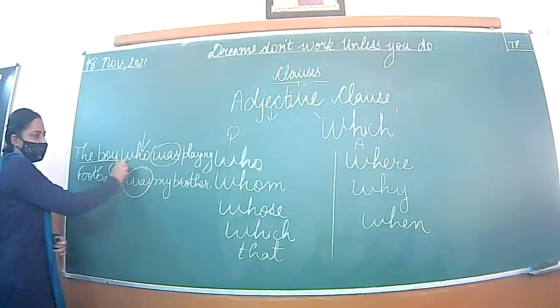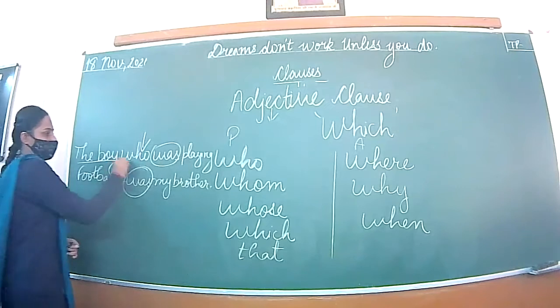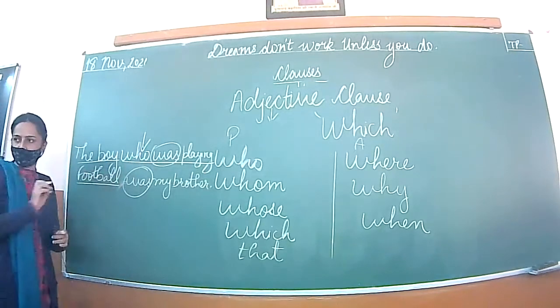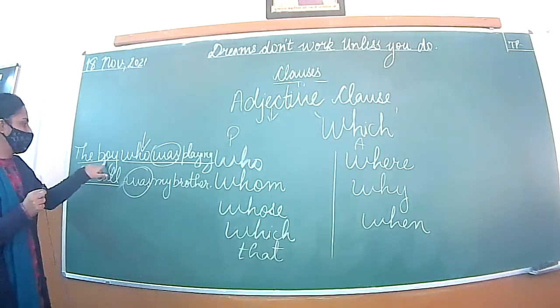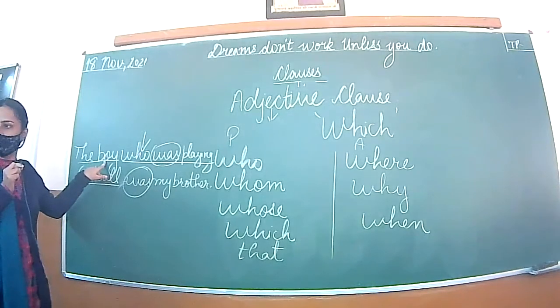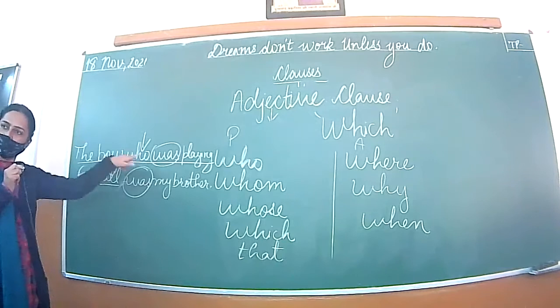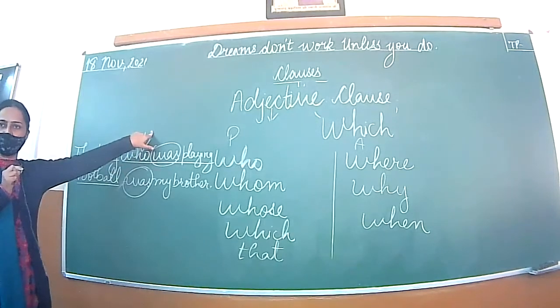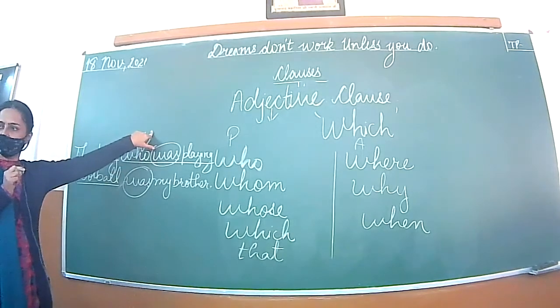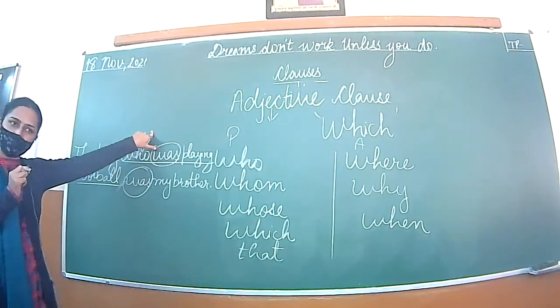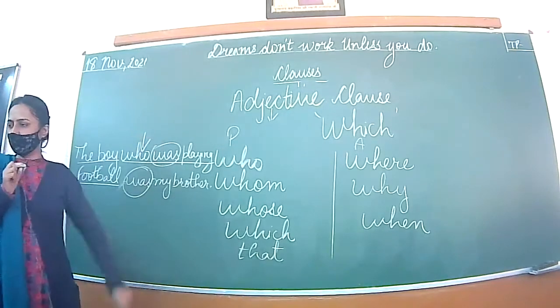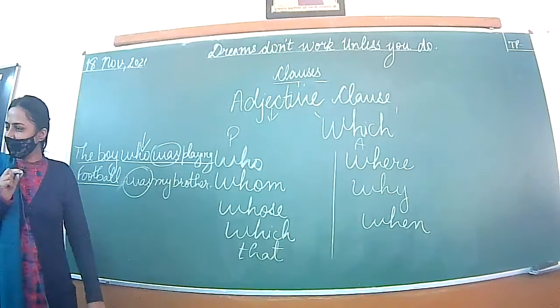It means this part is our subordinate clause. Now the boy, which boy? Who was playing football? Okay. This is an adjective clause. Simple. Did you understand?